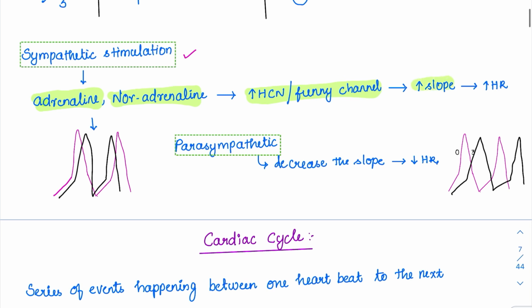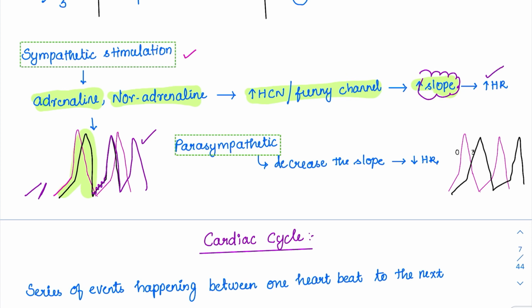So whenever they increase the activity, what will happen? The slope is going to increase. For example, the flat slope like this will be increased to this much. So there will be an easy reach of threshold. The threshold will be reached much faster. The cycle is going like this. The black ones are the new cycle. See here, the second cycle has started much earlier. So what will happen to the rate? The heart rate is going to get increased. This type of stimulation happens because there is an increase in slope and increase in pre-potential.